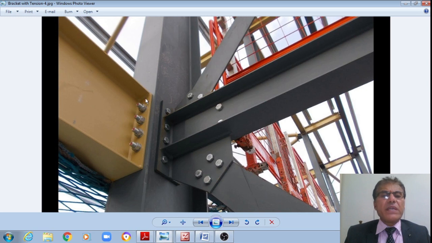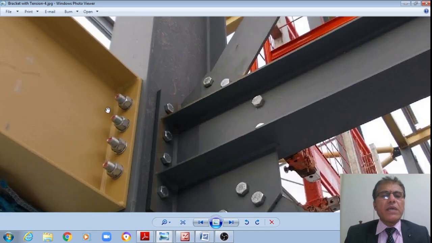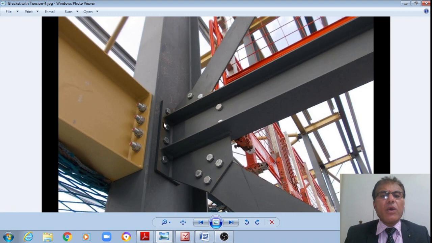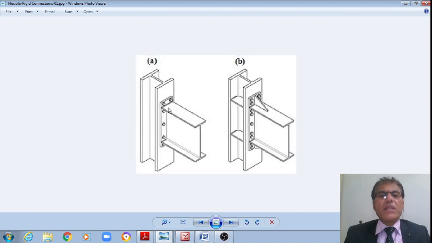Even now we can see that this is type 2. The moment is happening about this, whereas these bolts are on a transverse, quite perpendicular plane, right. These are the practical examples, students, right. Now this is our other schematics, right.